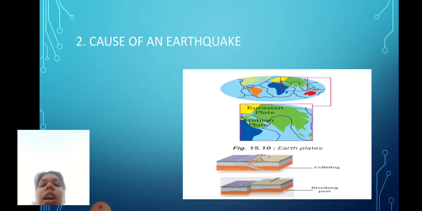Okay. The uppermost layer of the earth is called the crust. It is not in one piece, it is fragmented. Each fragment is called a plate. These plates are in continual motion. When they brush past one another or a plate goes under another due to collision, they cause disturbance in Earth's crust. It is the disturbance that shows up as an earthquake on the surface of the Earth.